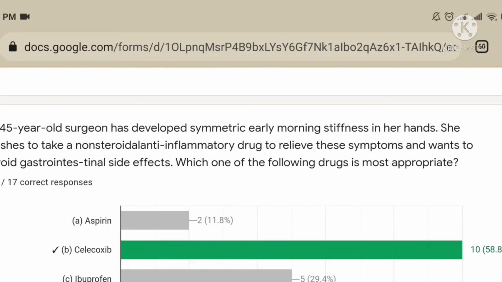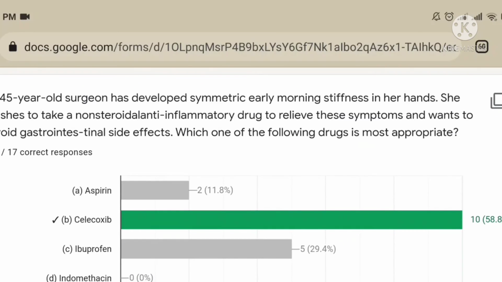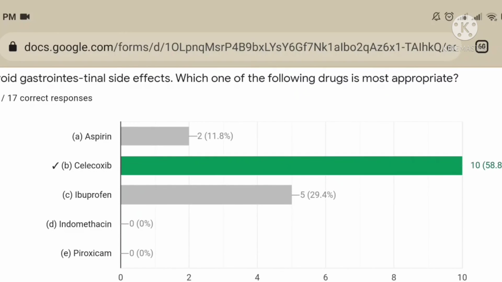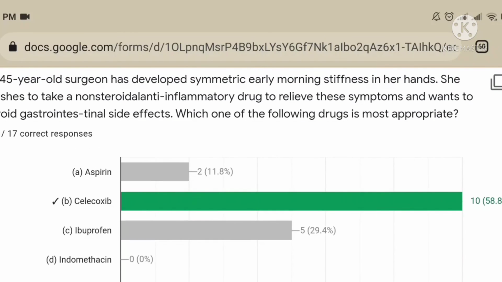A 45-year-old surgeon has developed systemic early morning stiffness in her hand. She wishes to take an acid drug to relieve these symptoms and wants to avoid gastrointestinal effects. Which of the following drugs is the most appropriate? Celecoxib is the most appropriate drug because it has lesser GI side effects, as it is COX-2 specific.